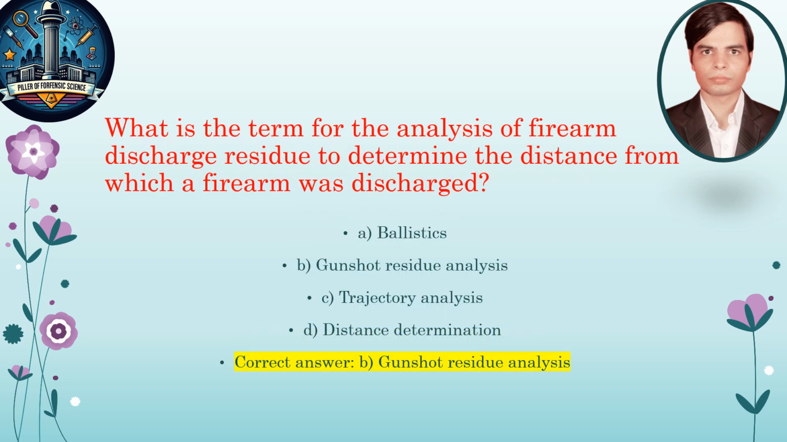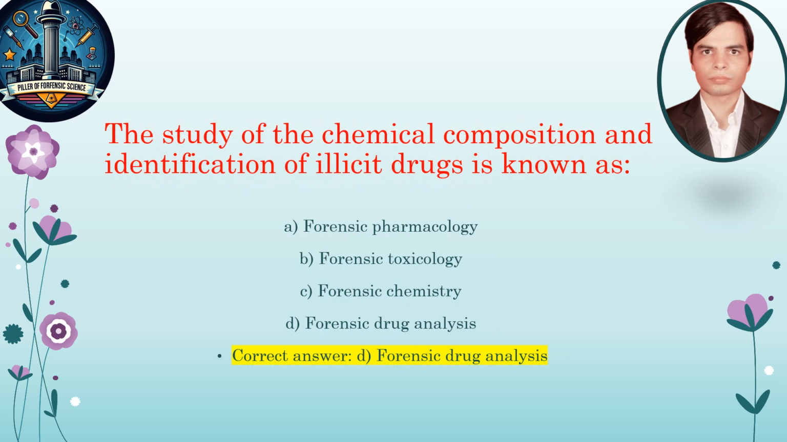What is the term for the analysis of firearm discharge residue to determine the distance from which a firearm was discharged? Gunshot residue analysis. The study of the chemical composition and identification of illicit drugs is known as forensic drug